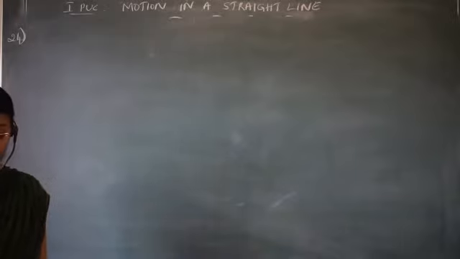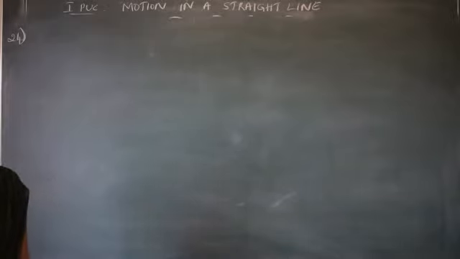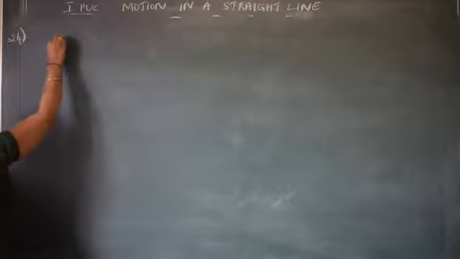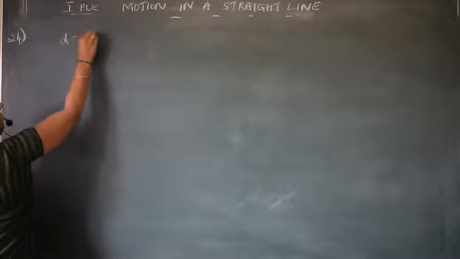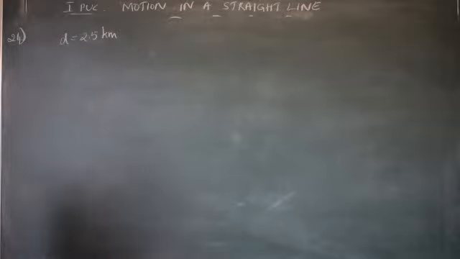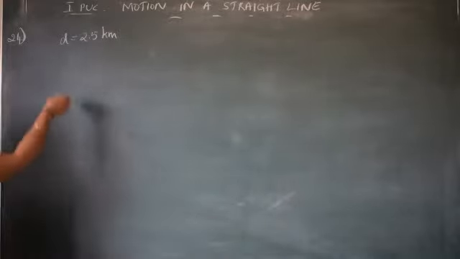For the time interval 0 to 30 minutes, the time taken by the man to reach the market, what is the distance? 2.5 kilometer, correct? Okay. What is the speed he was traveling with?